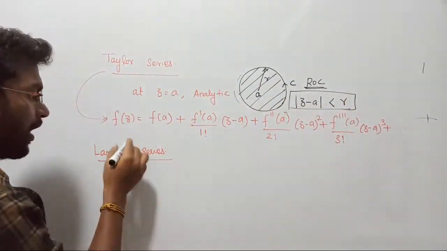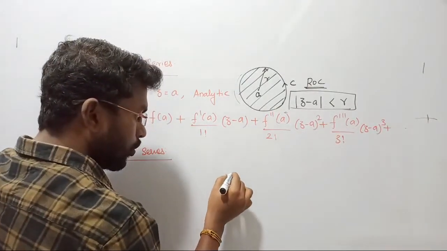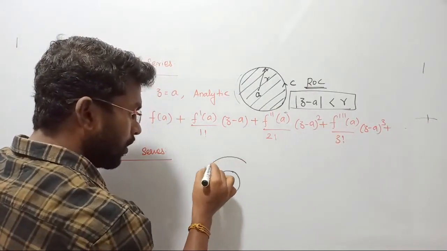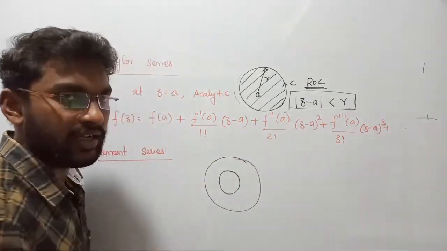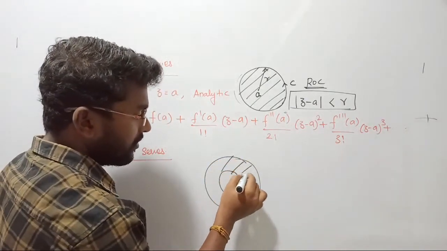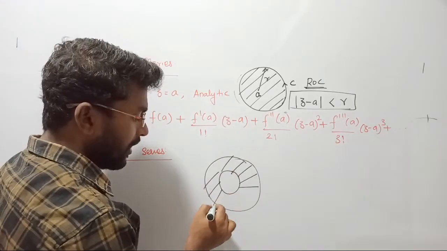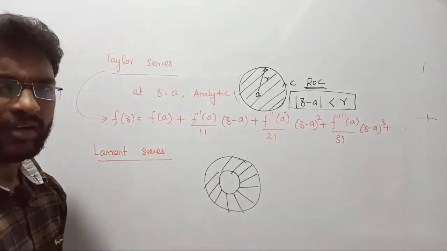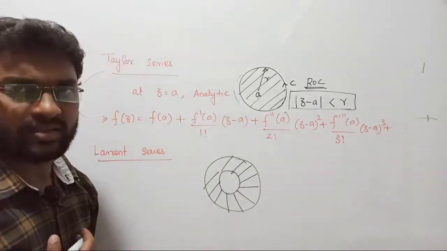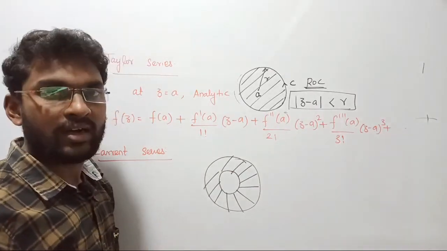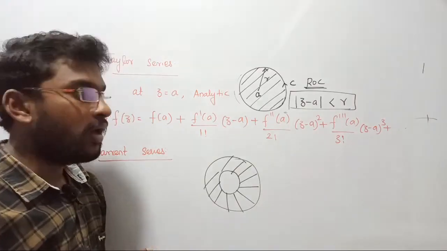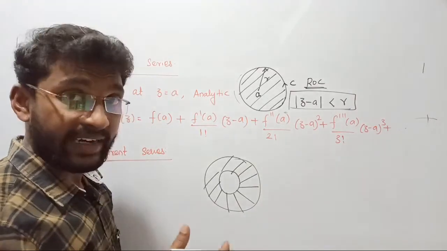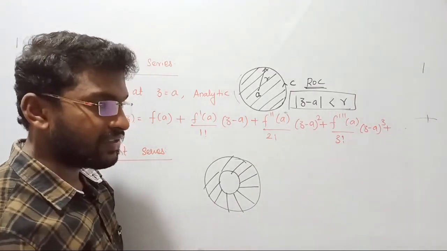Now in the Laurent series we are going to consider two regions. Region number 1, called a connected region, that is the mapping. The Laurent series maps the left sided signal as well as the right sided signal. We have already seen in signals and systems there are two types of signal: one is called causal, another is called anti-causal signal. Causal signal means right sided signal, anti-causal signal means left sided signal.